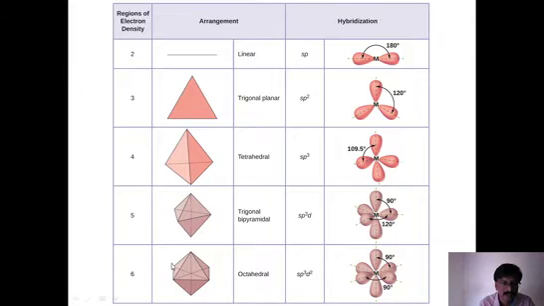You can even check the shape on the left side, how the complex looks after formation with 6 ligands. So these are the different shapes with the different hybridizations.